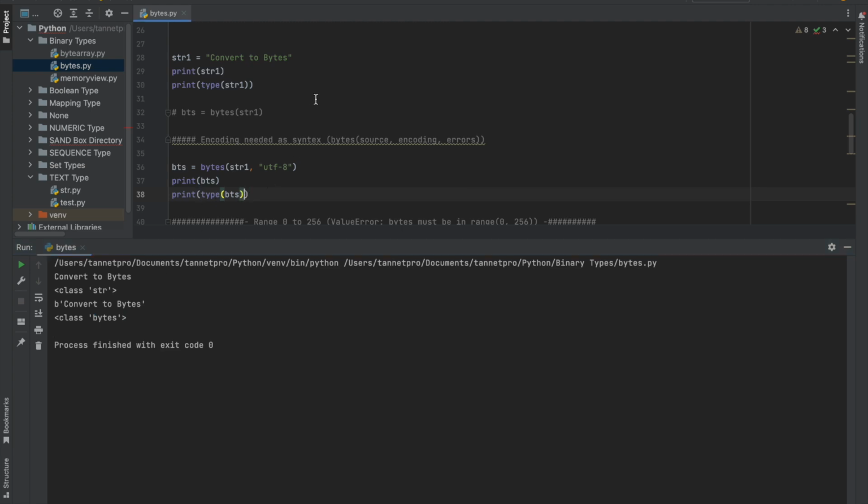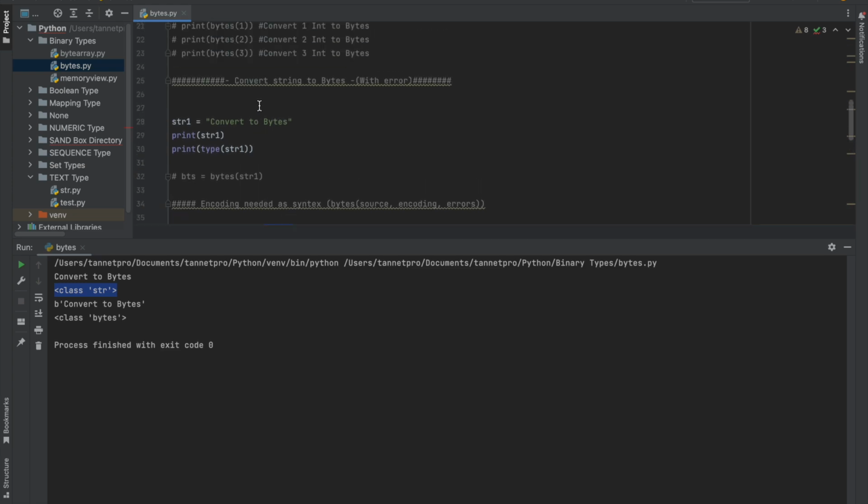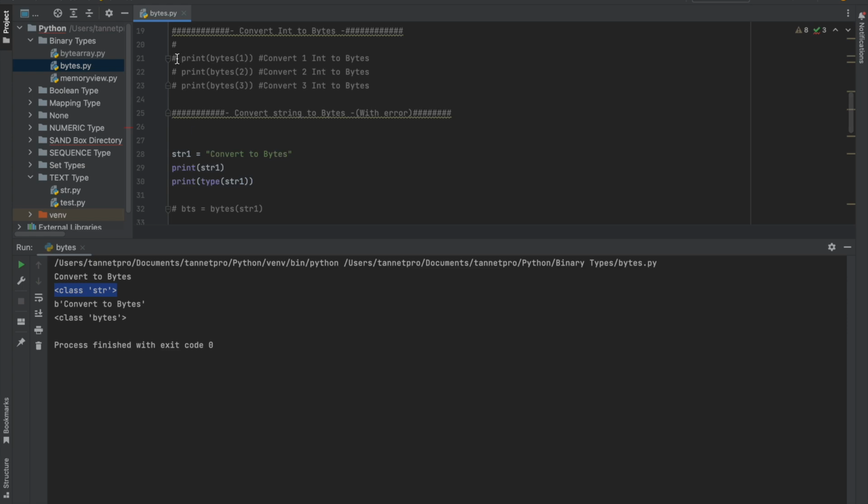Hope it is clear to you, right? So first I made the string, then I printed it out, and the type is string. Initially I converted it without encoding, but it showed an error. Then I converted the string to bytes with an encoding, which is required for a string but not required for an int.